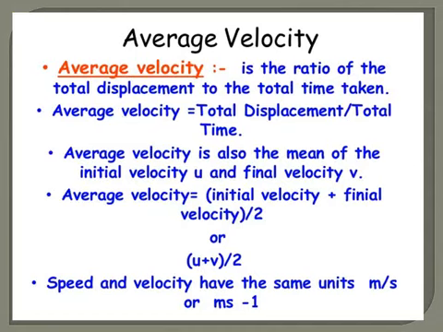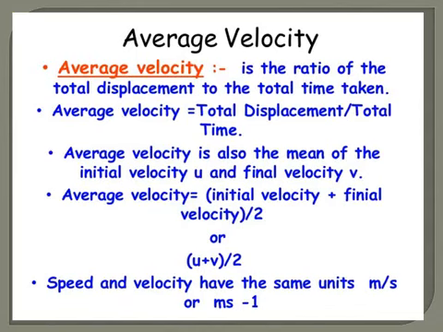So average velocity is also the mean. Mean means the average of the initial velocity u and the final velocity v. So every moving object will have two velocities, one at the beginning and one at the end.